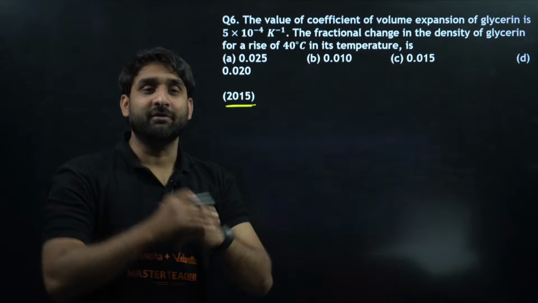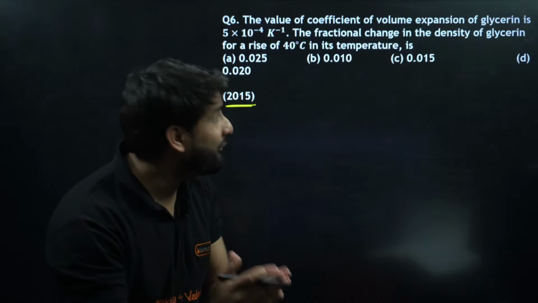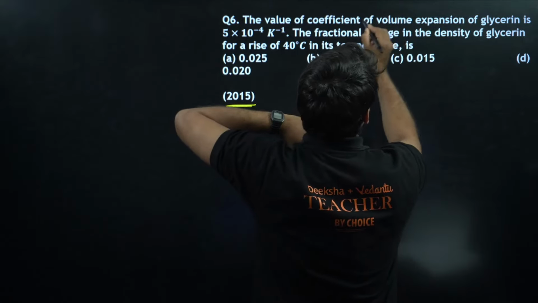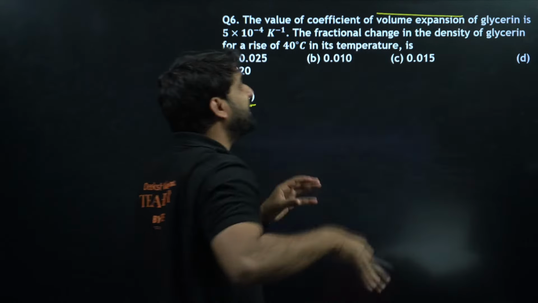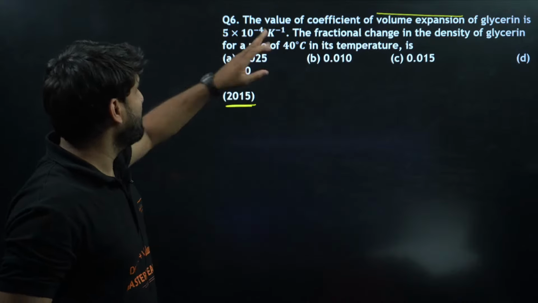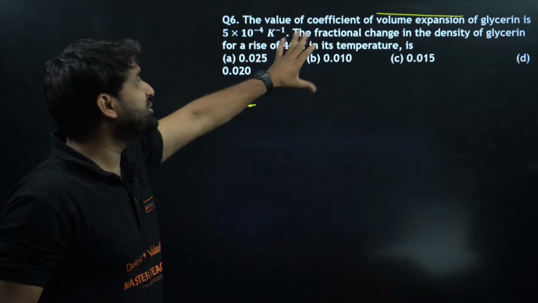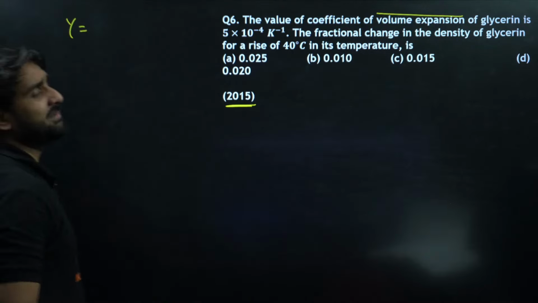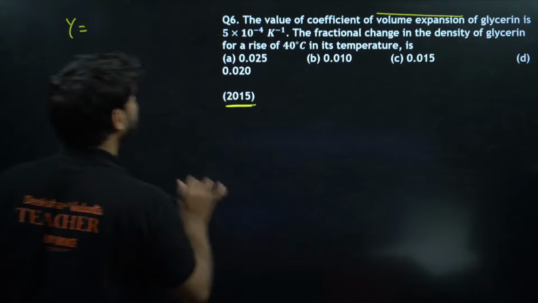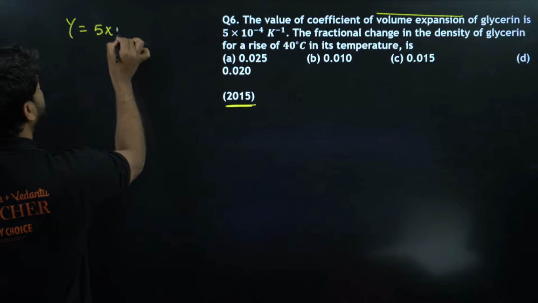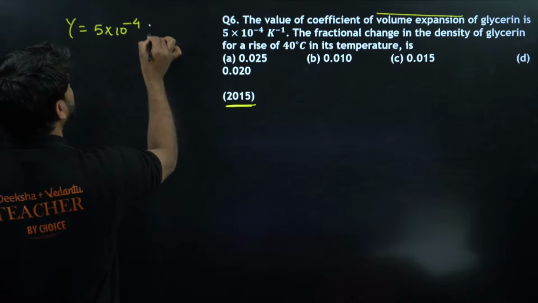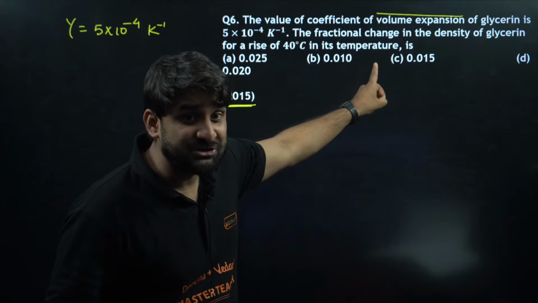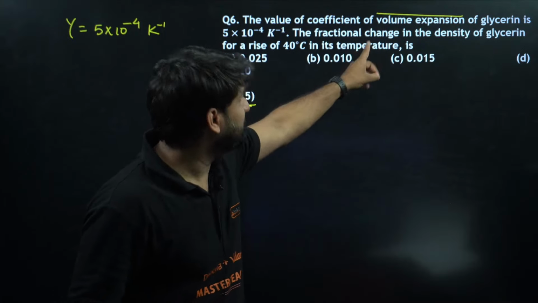Okay, so look at the question. The value of the coefficient of volume expansion of glycerin is given. So, my dear champion, here in this question, the coefficient of volume expansion is given to you. Generally, we use gamma. Okay, and this is given to you here as 5 into 10 to the power minus 4 Kelvin inverse. Okay, the fractional change term came here.